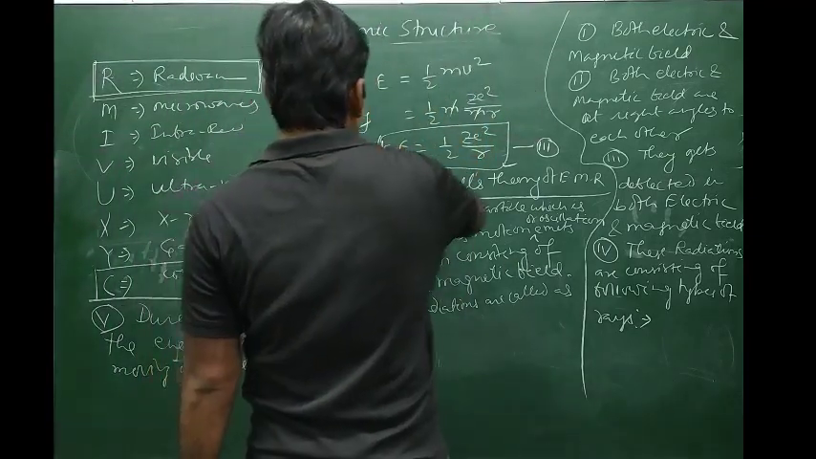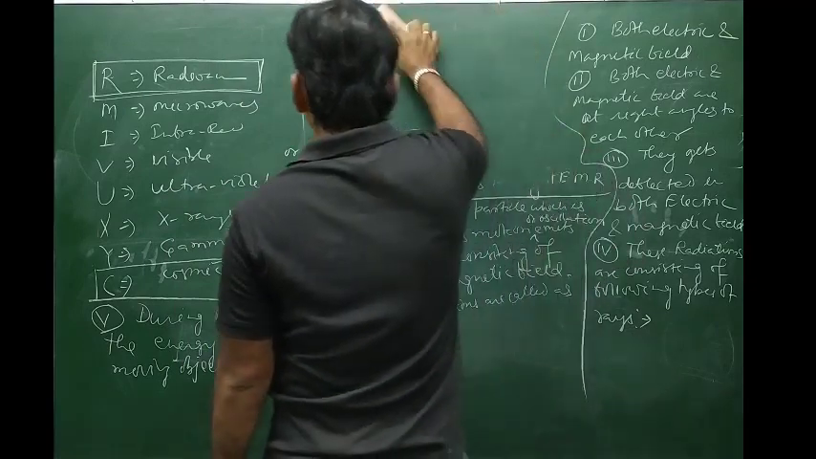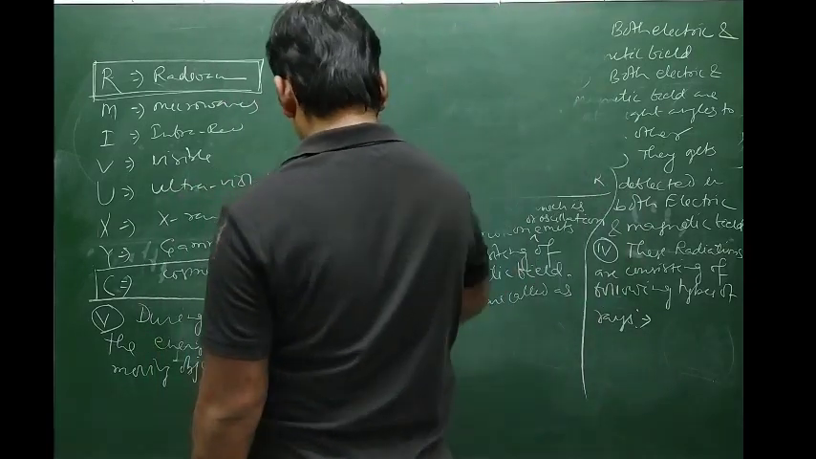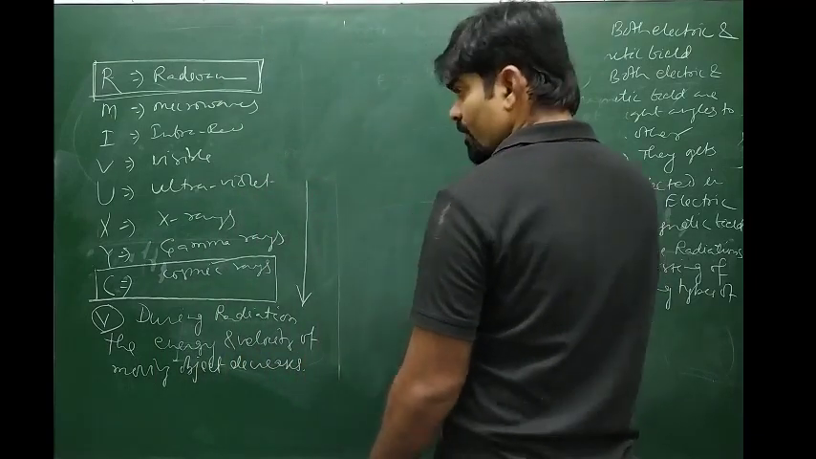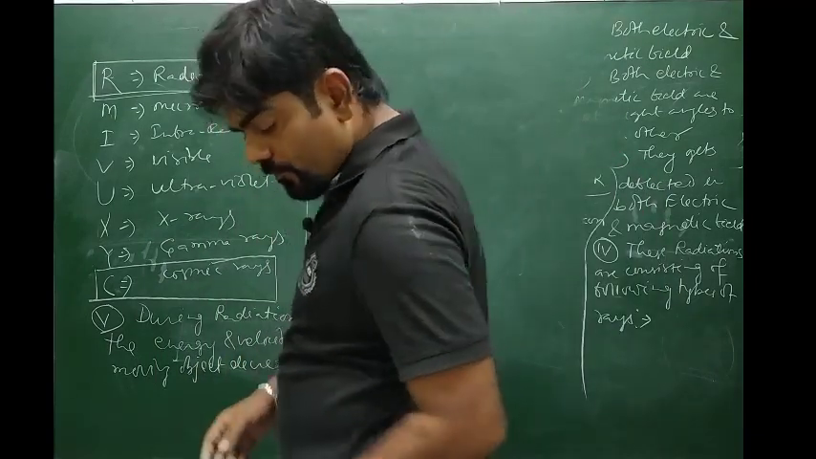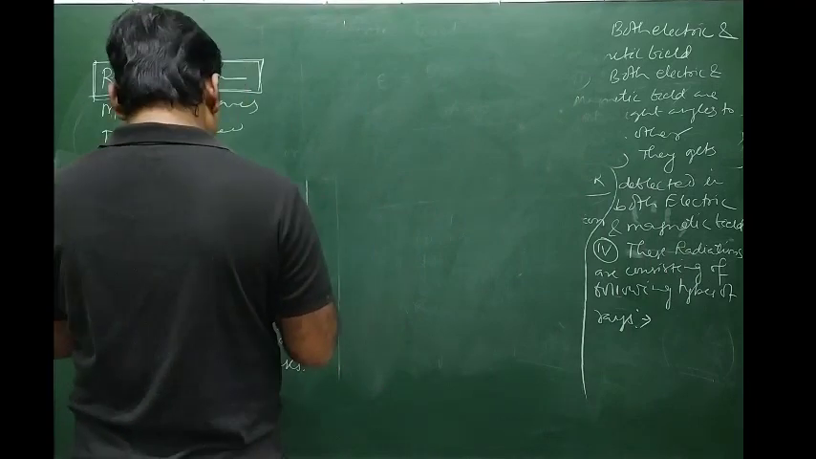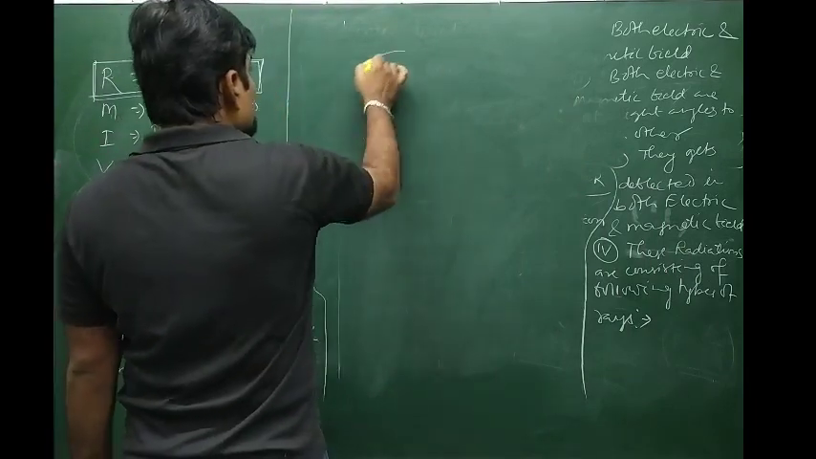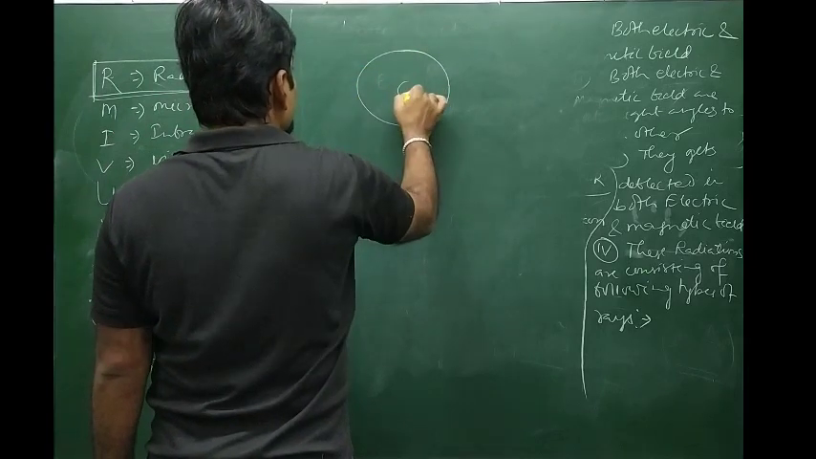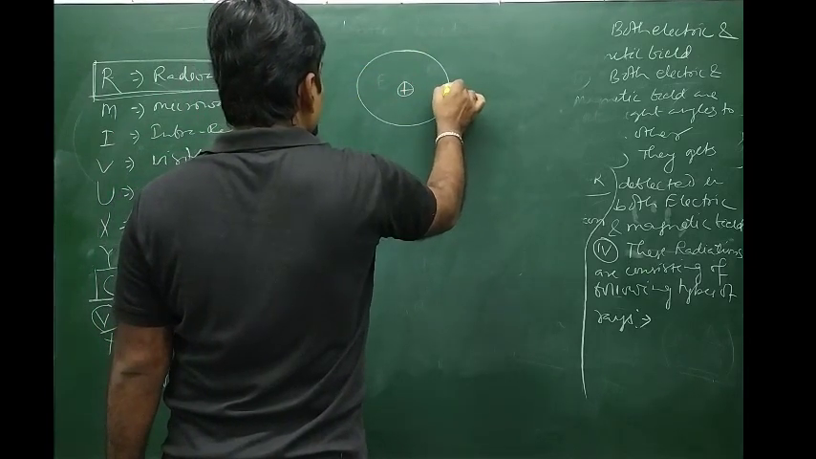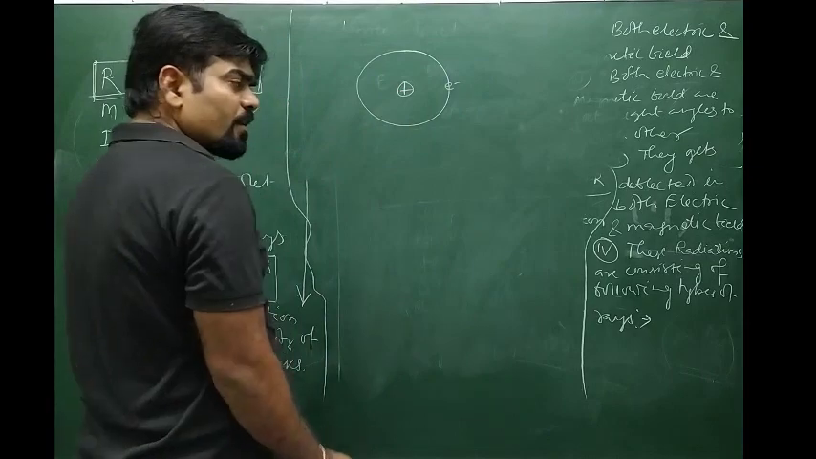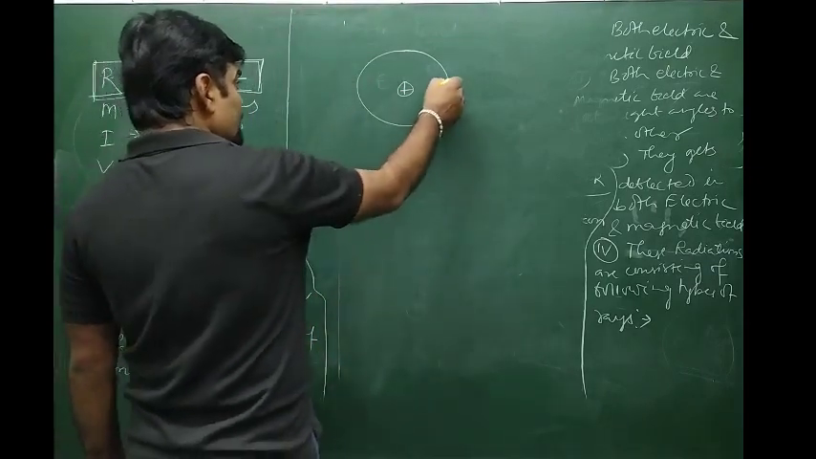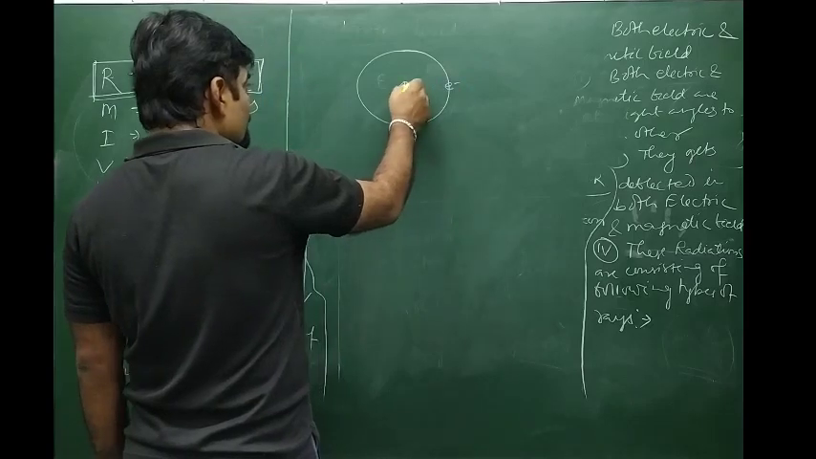If we apply this concept on Rutherford's atomic model, what will we get? Suppose there is an atom, there is a nucleus, and an electron is revolving around this nucleus on a circular path. But according to Maxwell, what he states, these are charged particles revolving around this center.